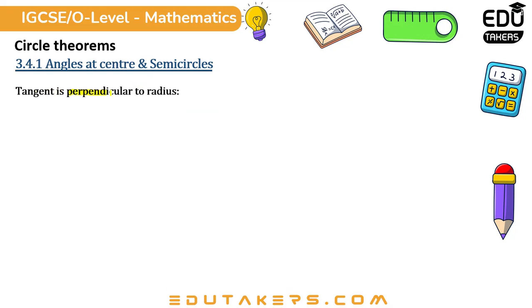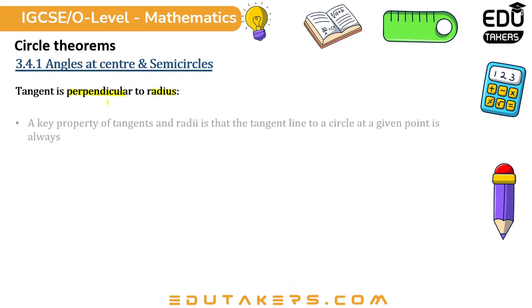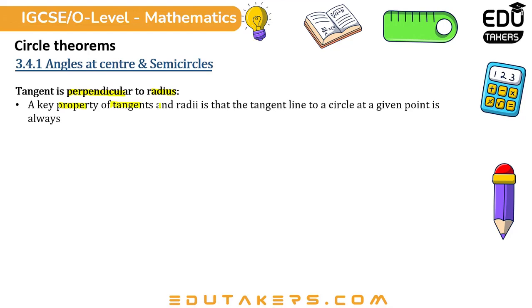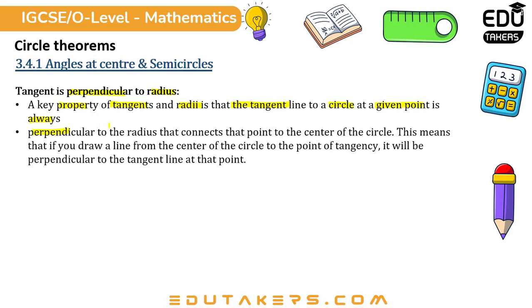Tangent is perpendicular to radius. A key property of tangents and radii is that the tangent line to a circle at a given point is always perpendicular to the radius that connects that point to the center of the circle. This means that if you draw a line from the center of the circle to the point of tangency, it will be perpendicular to the tangent line at that point.